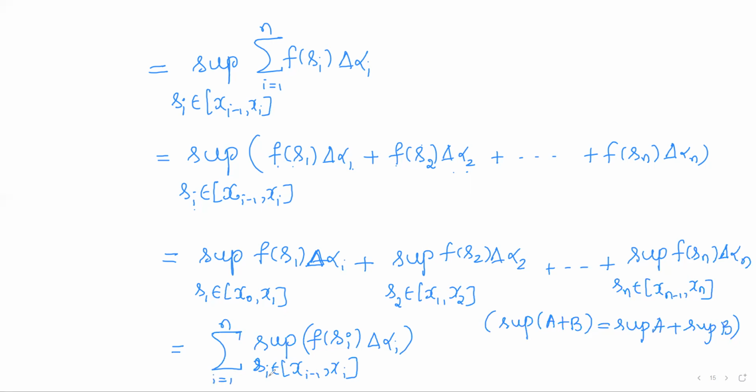Which is equal to, observe that for every fixed i, the supremum of f of si delta alpha i, where si varies over the ith subinterval. For every fixed i, delta alpha i is a non-negative real number. So we can take it outside without affecting the supremum.